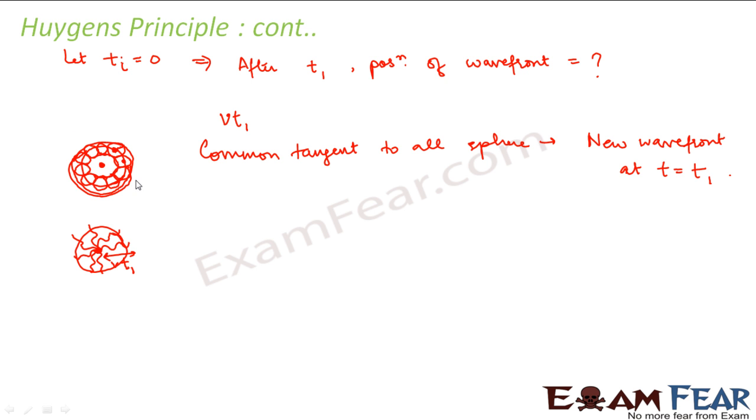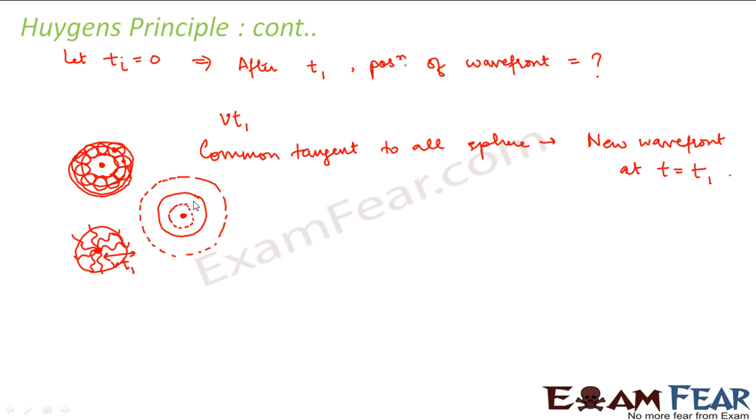Again, we have two options. One is, this was my source and this was my primary wavefront, right? So what are the two options that we have? One is this common tangent, and the other one is this common tangent. Just now I told you, right? There are two possibilities. The outer tangent will also envelop all the spheres. The inner tangent is also a tangent which is enveloping all the spheres.